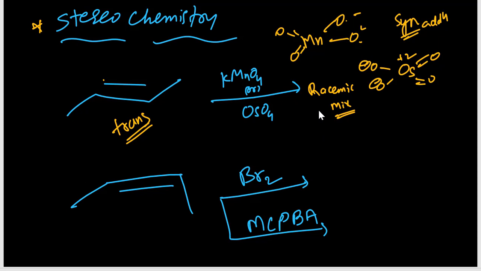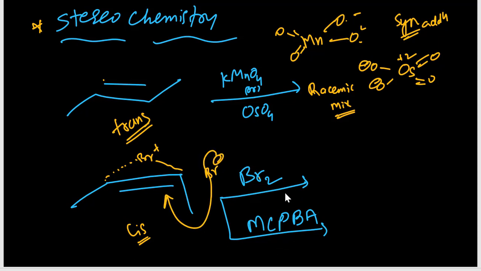Racemic mixture means two products we are getting. In case of a cis compound and anti-addition, bromine addition takes place. Anti-addition means first a cyclobromonium ion is formed, then the Br minus will join from the other side.